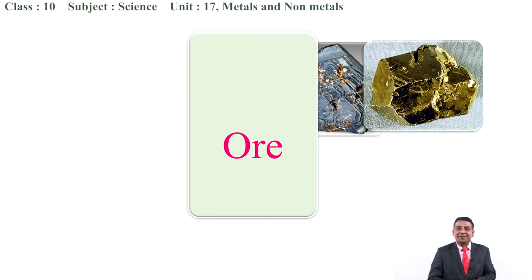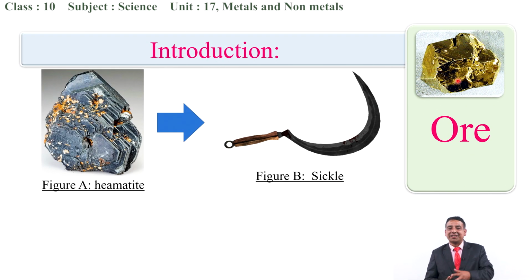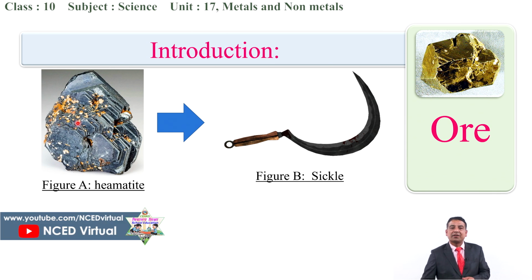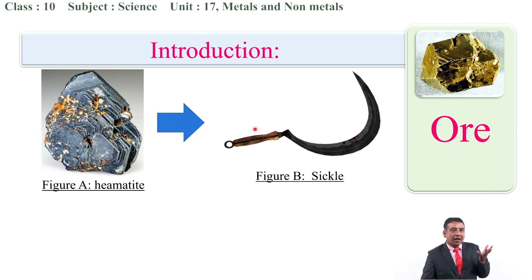The next one, you can see here, there are different forms of the minerals. One of the minerals is hematite. Hematite consists of different other impurities. By removing all these impurities, we can turn it into pure iron, and by taking that iron, it can be converted into different shapes like a sickle.